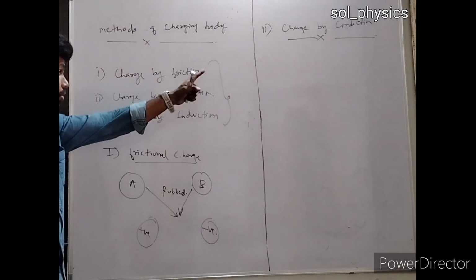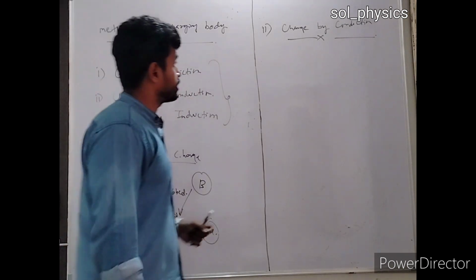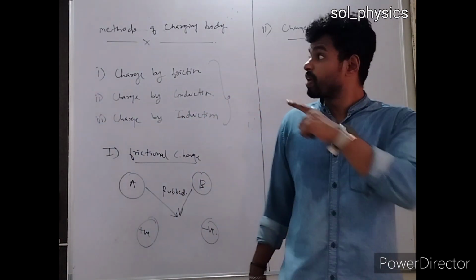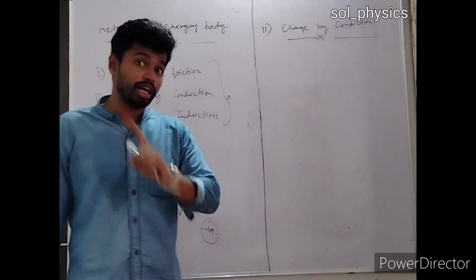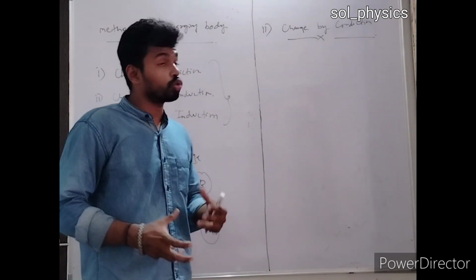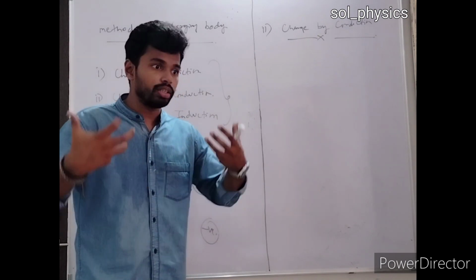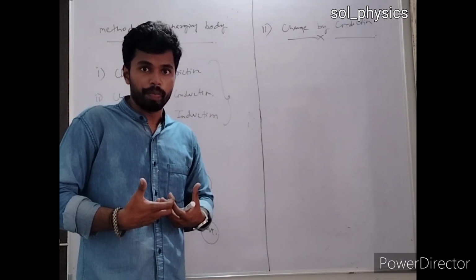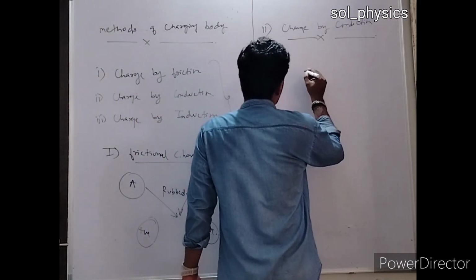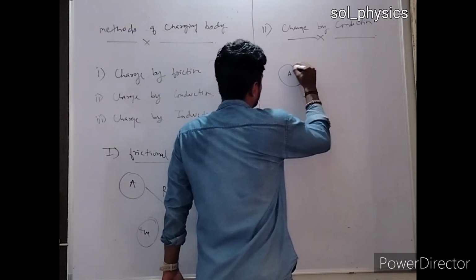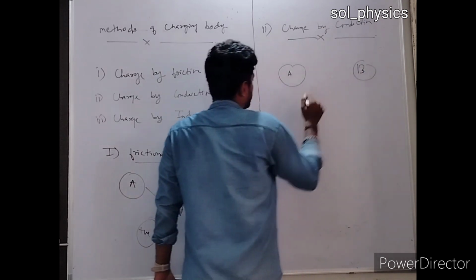So in the second method, what we are going to discuss, that if I wanted to charge body by conduction, means you have two bodies which are conductor, and the second thing, if these two conductors are made contact with each other, they will be charged. What does it mean? अगर मान लो कि अगर मेरे पास ये दो बॉडी है, let's say body A, again I have two bodies, but the condition is these bodies are charged.